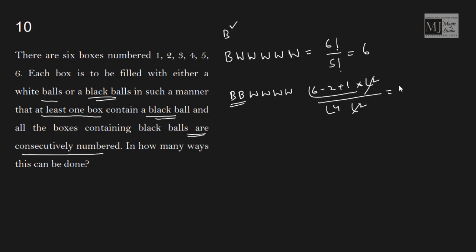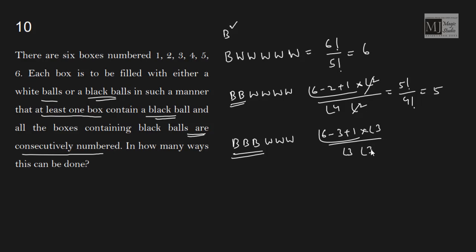So it should be factorial 5 by factorial 4, that is 5 ways. Again, let me have 3 blacks and 3 whites. These 3 should always be together. 6 minus 3 plus 1 into factorial 3 by factorial 3 factorial 3, for 3 whites and 3 blacks. 3 plus 1 is 4, so this is factorial 4 by factorial 3, 4 ways.